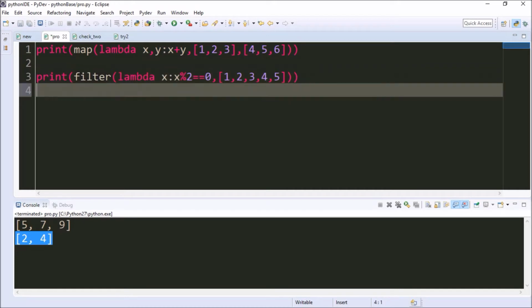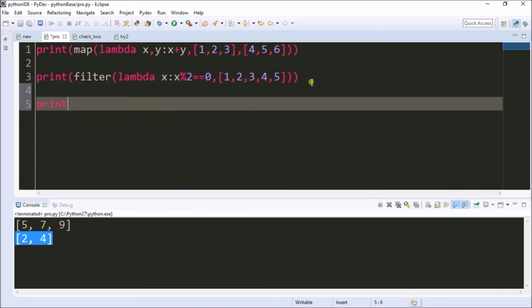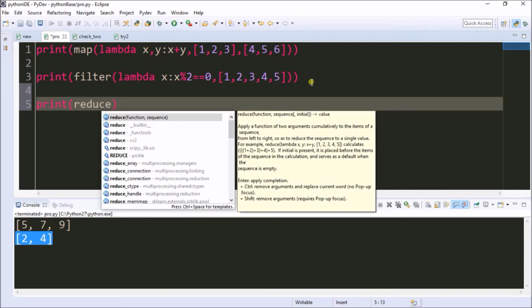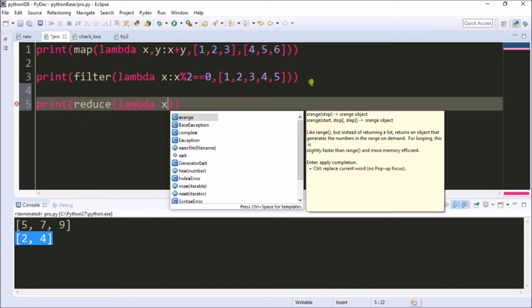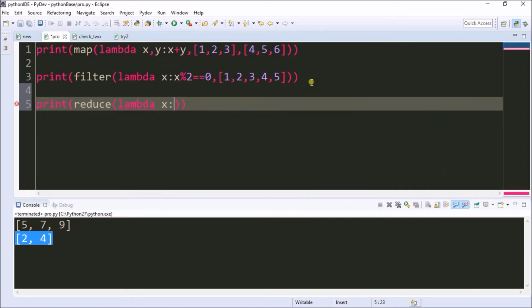And we have one more special method, called reduce. This keyword will help us reduce a list of inputs. Now x star y, and the set of inputs are 1, 2, 3, 4, 5.